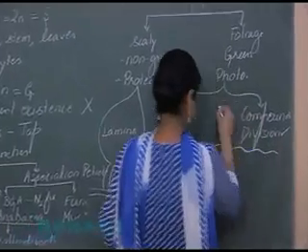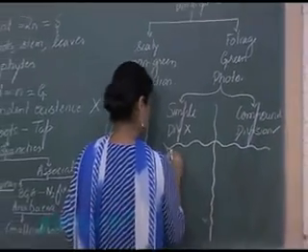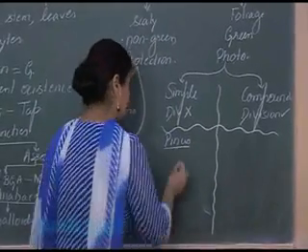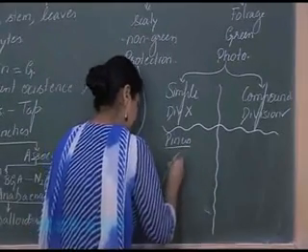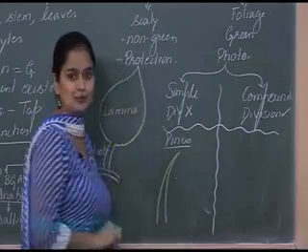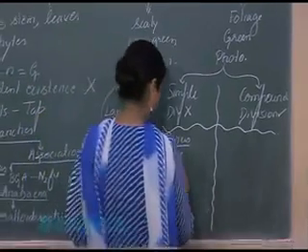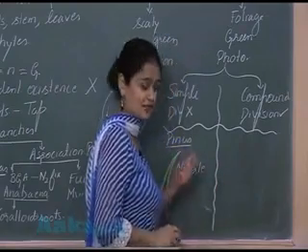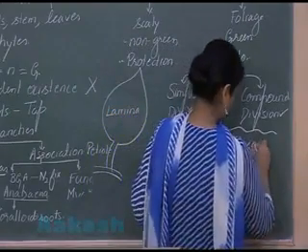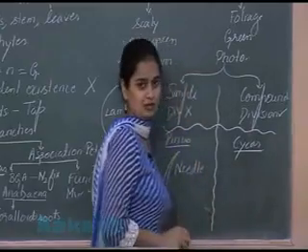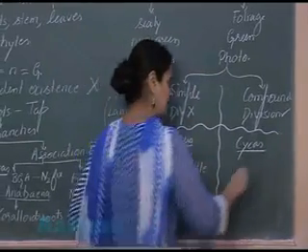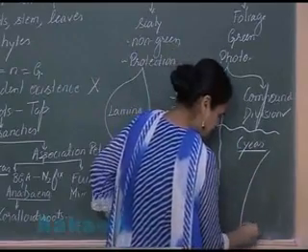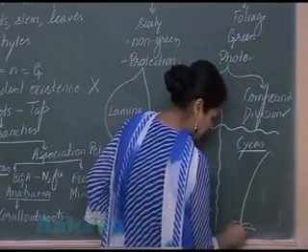So I can write examples here. The simple leaf is present in Pinus. In Pinus, the leaf is needle-like. It is reduced. It is needle-like. And in the case of Cycas, there is presence of compound leaf. In the compound leaf, the lamina is divided. So look here, the lamina is showing division.